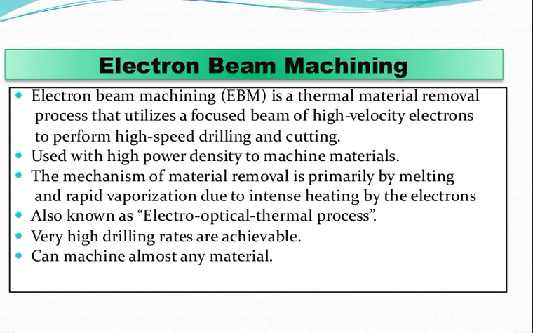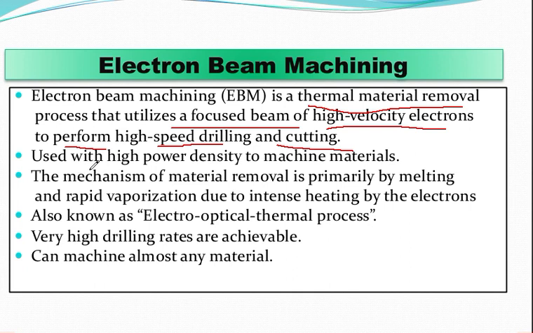So whatever we are talking about electron beam machining, in this particular point again it has been told that it is a thermal material removal process that basically utilizes a focused beam of high-velocity electrons to perform high-speed drilling and cutting. So laser beam and electron beam are basically used for drilling purposes also, cutting purposes also.